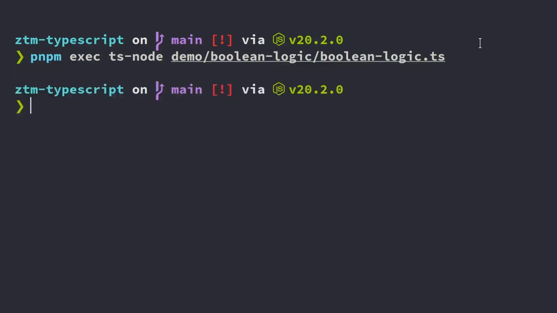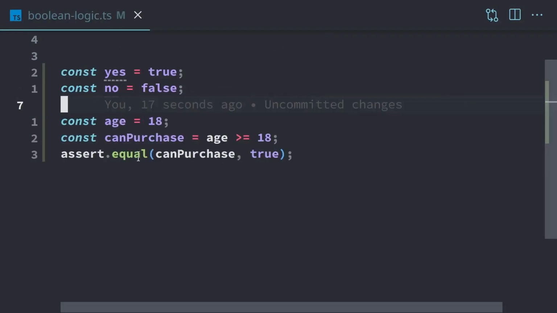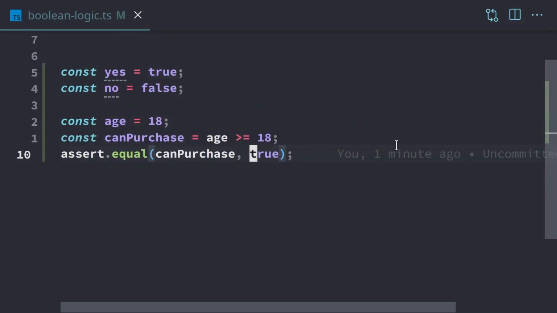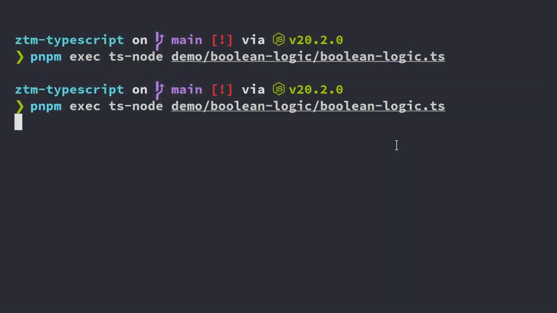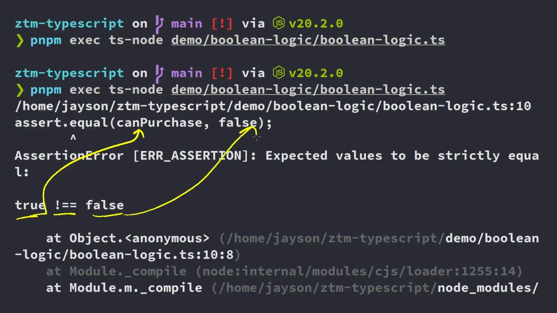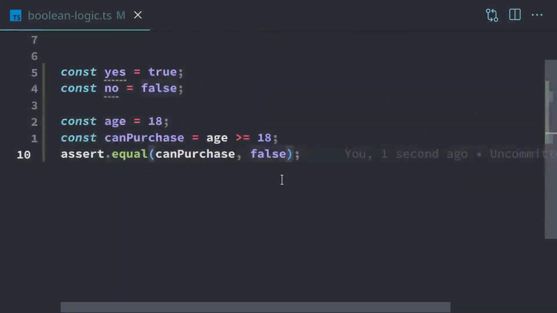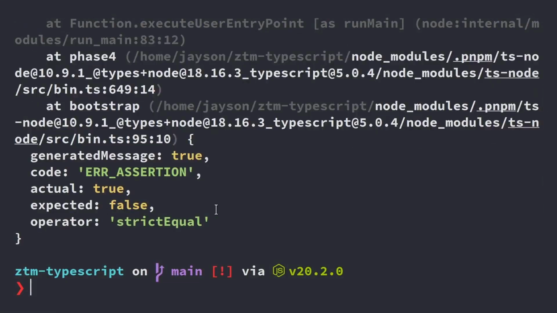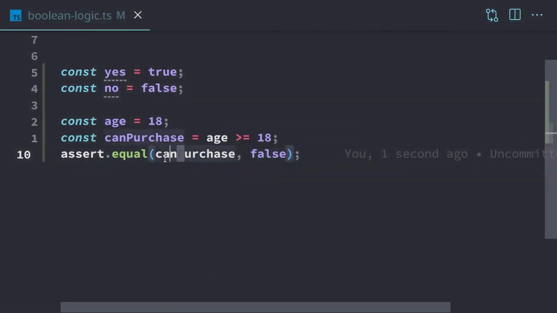So we hit enter, and nothing happens, which is what we want. The reason nothing happened is because this assertion is true. So if we change this to false, save it, and run it again, if it's false, we get this error. If we scroll up, it says right here, expected values to be strictly equal. And it's telling us that true, which is this can purchase, is not equal to false, which is the false that we're checking. So if you get an error, that means that your code is incorrect. Then on the bottom, it also has actual is true, expected is false. So this is the actual value here, can purchase, and the expected value is right here, false. We're going to change that back to true.